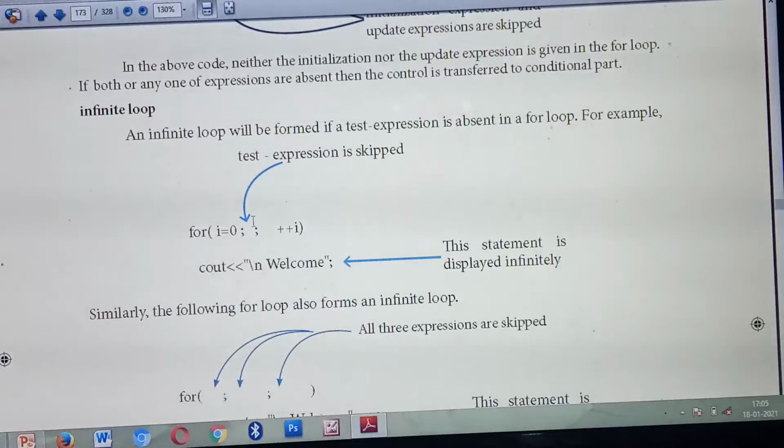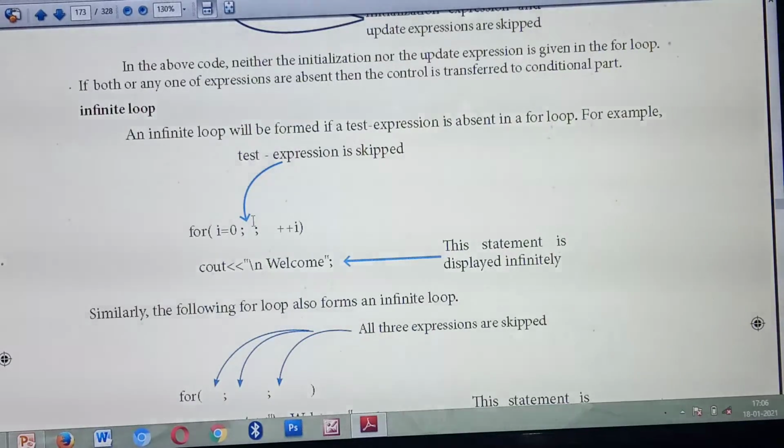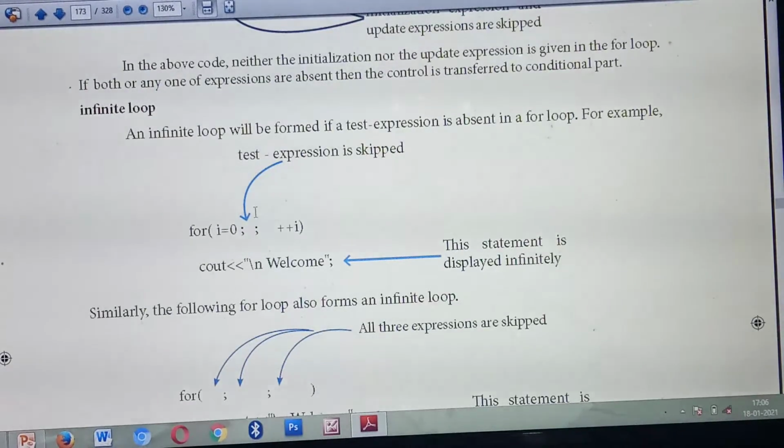What do you mean by test expression? Here you are giving some conditions. Based on the condition, it will check how many times this loop needs to execute. For example, you give i less than or equal to 5. What's the meaning of i less than or equal to 5? The loop will continue till 5. Or i less than or equal to 10. What's the meaning? It will execute till 10 times. So the loop will execute based on the conditions you give. But here in this example, this conditional part is missing. Isn't it? So in this example, which one is missing?